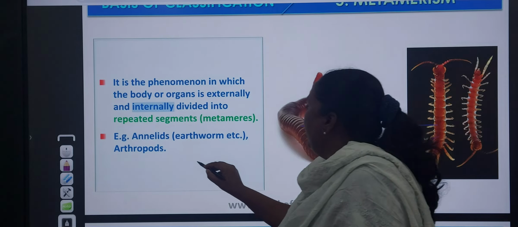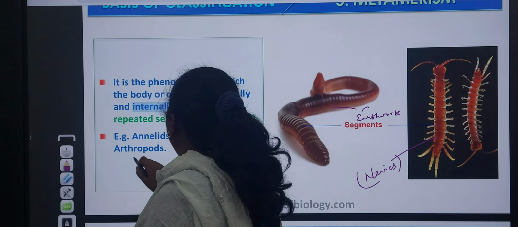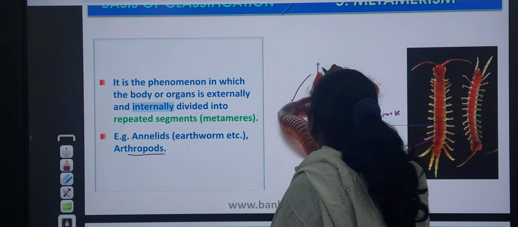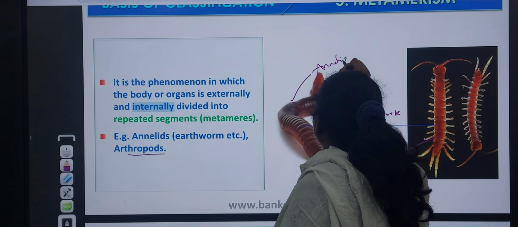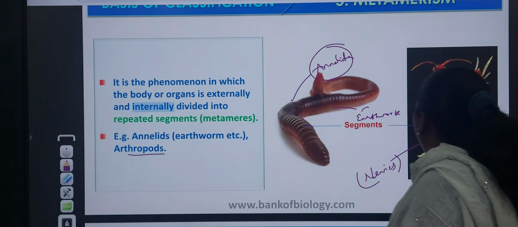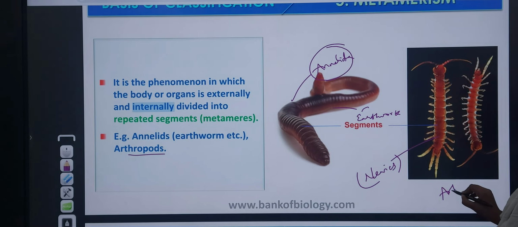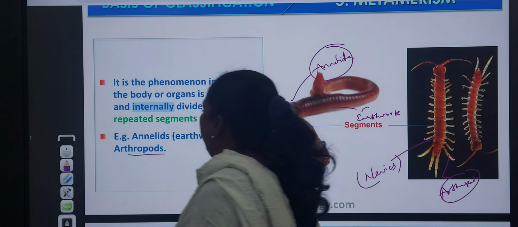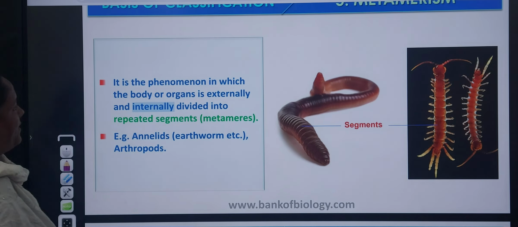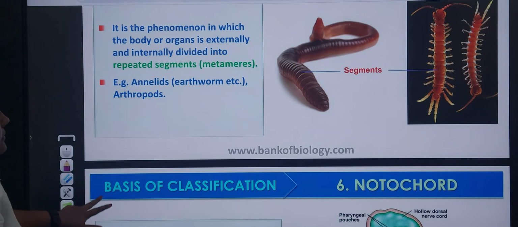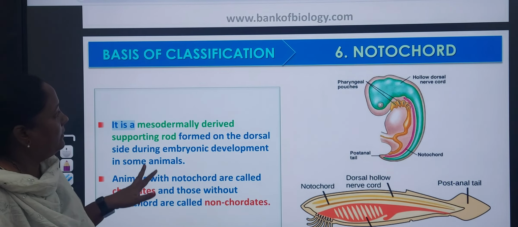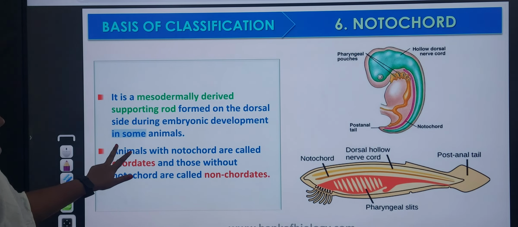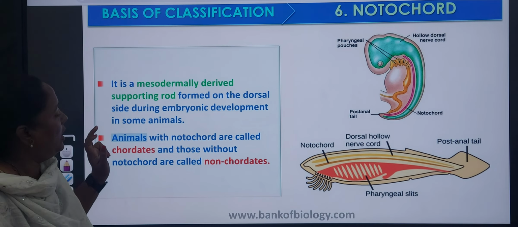Here, annelids, earthworm and arthropods. It relates to Annelida because of the presence of segments, and it relates to Arthropoda because it contains jointed legs. Okay, these are the annelids and arthropods.